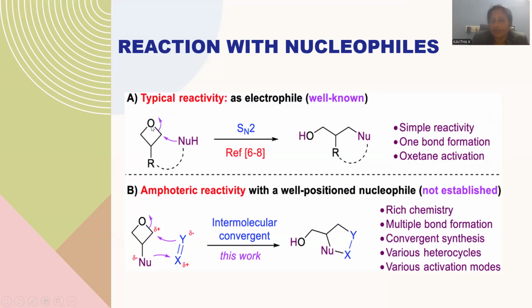Oxygen is more electron rich in nature. That's why nucleophiles specifically go for attachment to the carbon, and there is a bond formation from the carbon to the nucleophile, and oxygen will be turned into hydroxyl. This is the way the mechanism proceeds with SN2.